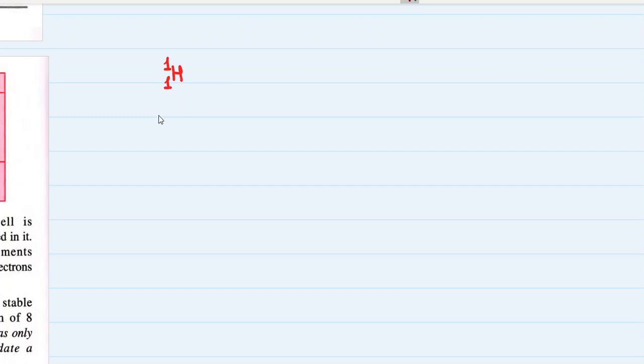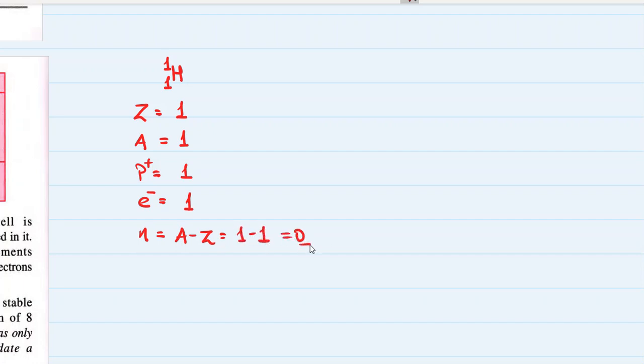So what does this represent? This says that the atomic number of hydrogen is 1, the mass number of hydrogen is 1, the number of protons in hydrogen is 1, the number of electrons in hydrogen is 1, and the number of neutrons, which is mass number minus atomic number, that is 1 minus 1, which is 0. It does not have any neutrons.